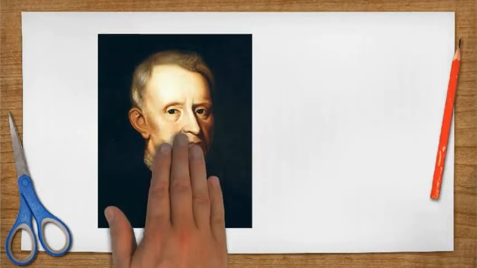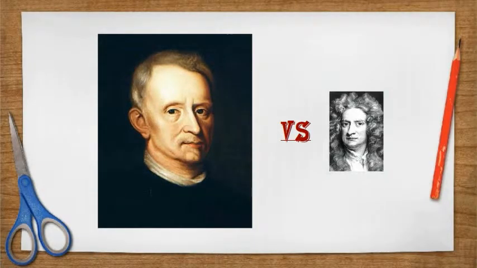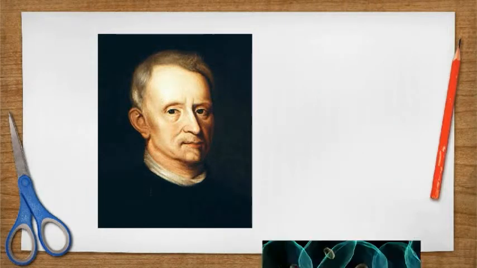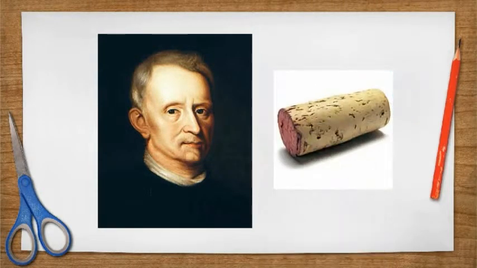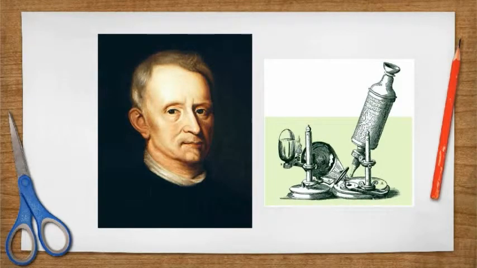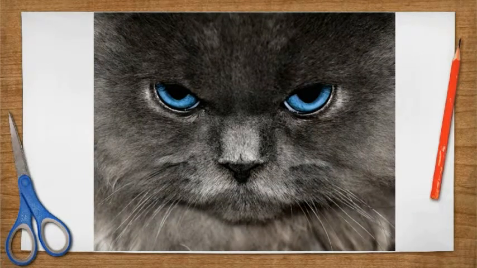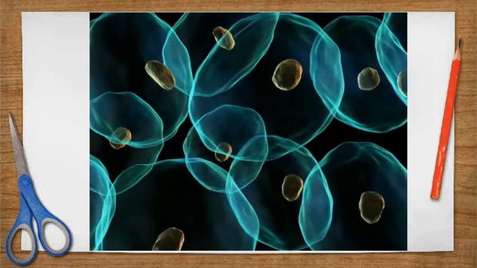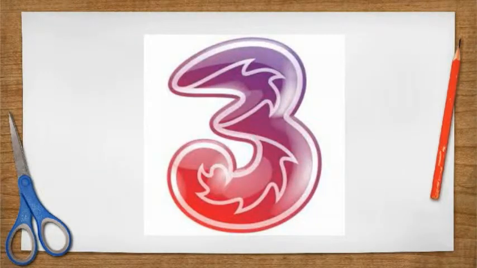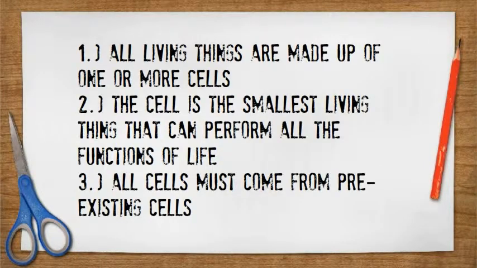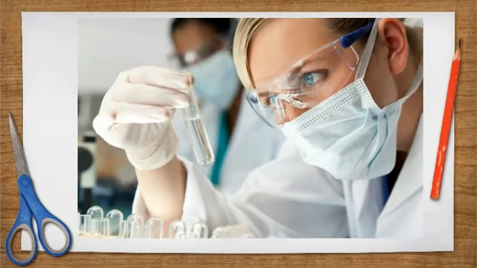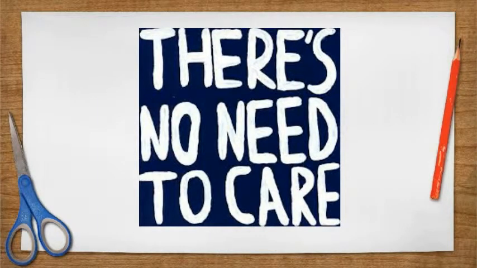So in conclusion, Robert Hooke was famous for being the scientist whom Newton hates, and being the scientist who discovered cells simply by looking at slices of cork from an old and antique microscope. This then led to the discovery that all living things are made up of one or more cells, hence starting the 3 parts of the cell theory. The other 2 are that no other living thing is smaller than a cell, and that cells are made up of cells which are made up of cells made up of cells. Cells are things students in cytology, the study of cells, study. But unless you are a cytologist, you have no need of the cell theory in your everyday life.